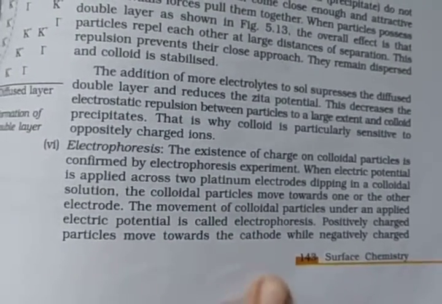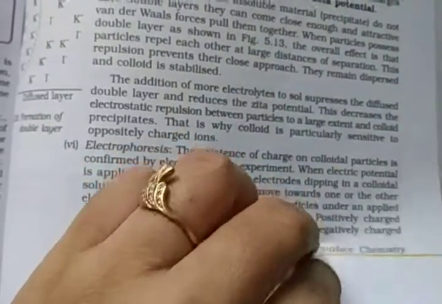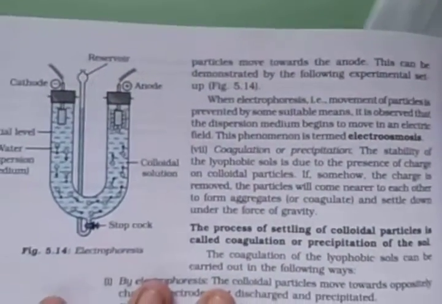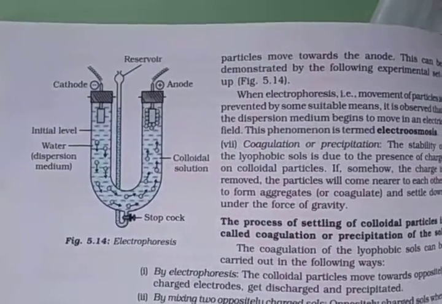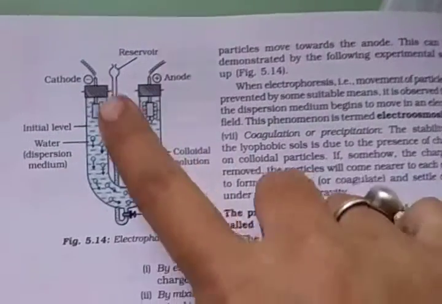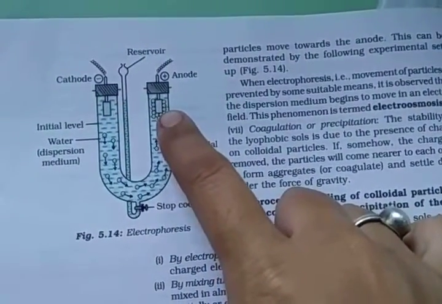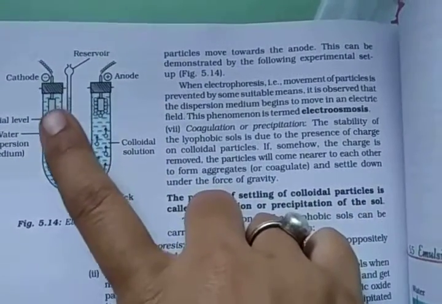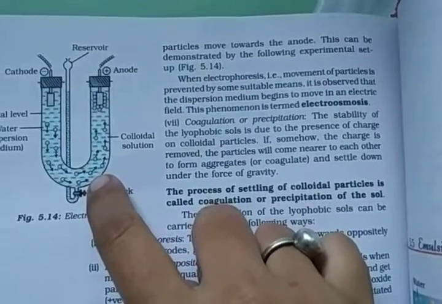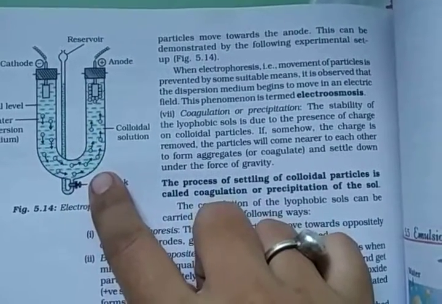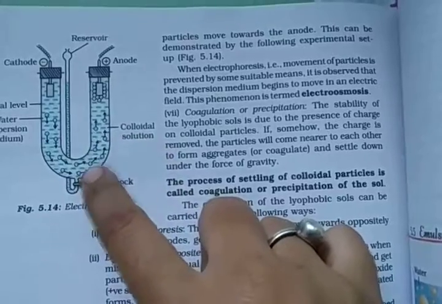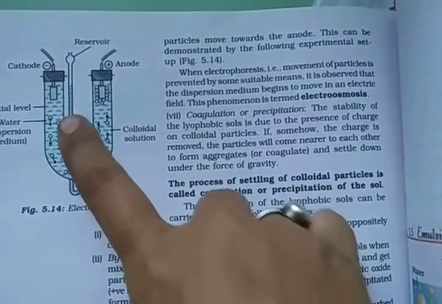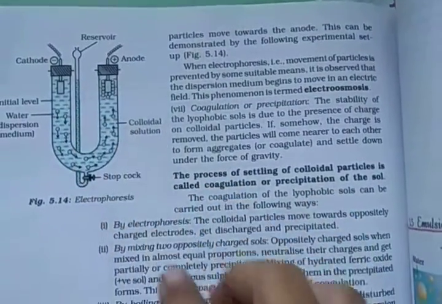Positively charged particles move towards the cathode while negatively charged particles move towards the anode. See, as demonstrated in this, cathode negative and anode positive. When the movement of the particles is prevented by some suitable means, it is observed that the dispersion medium begins to move in an electric field. So this phenomenon is termed electroosmosis. Okay, so opposite ions go to the opposite electrode.